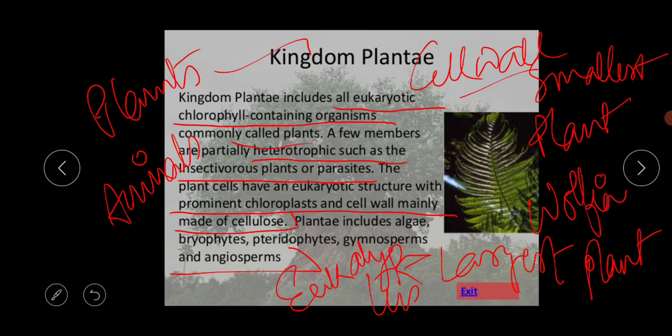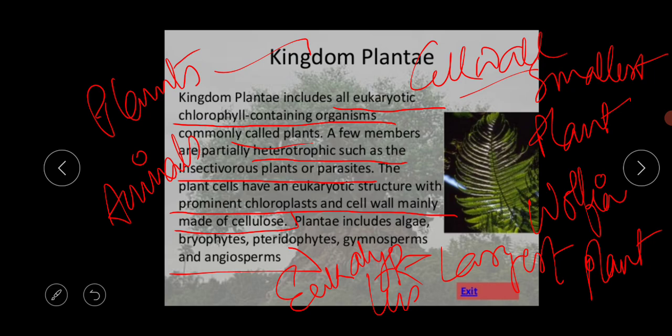Next thing is the classification of the kingdom Plantae. Kingdom Plantae is classified into 4 types: bryophyte, pteridophyte, angiosperm and gymnosperm. We have already discussed all those things in our chapter 3, because there is a separate chapter on the kingdom Plantae. So I am giving just the overview.